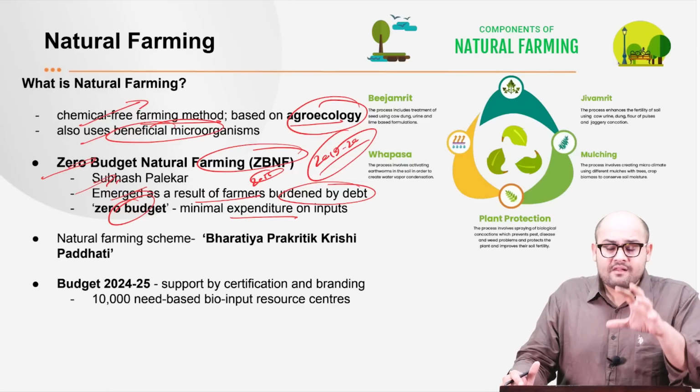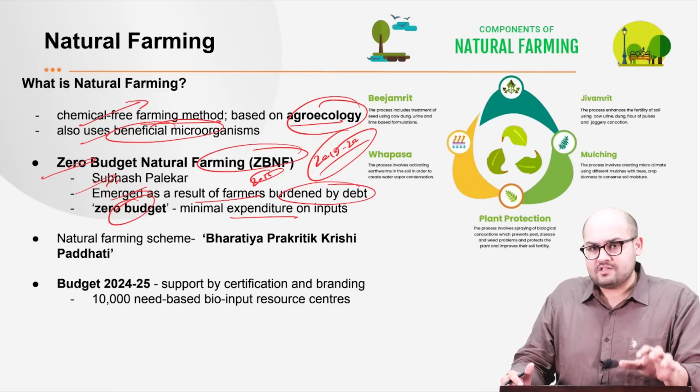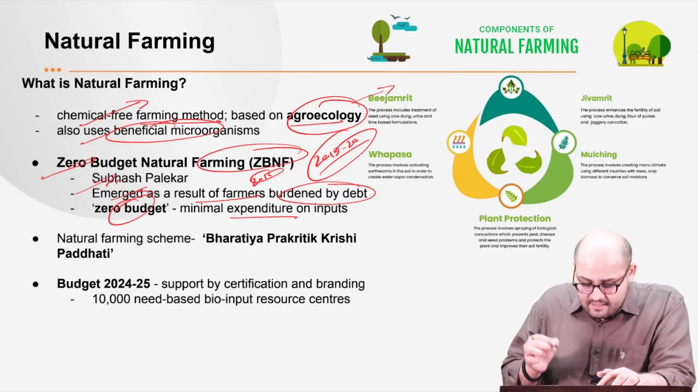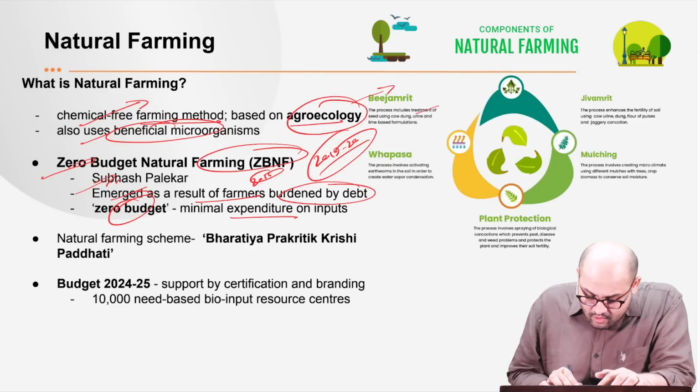Now, again, there are some very important components of natural farming. For example, we have got the Bijamrit, right? So what it means is that the process includes treatment of seeds using cow dung, urine, and lime-based formulations. Then we have got Vapsa. So it means the process involves activating earthworms in the soil in order to create water vapor condensation.